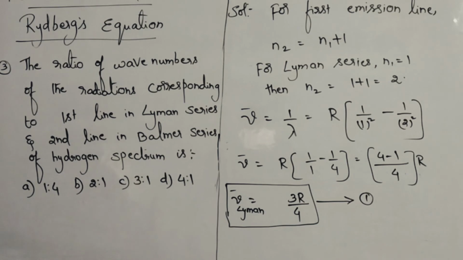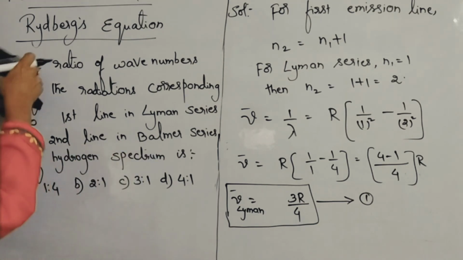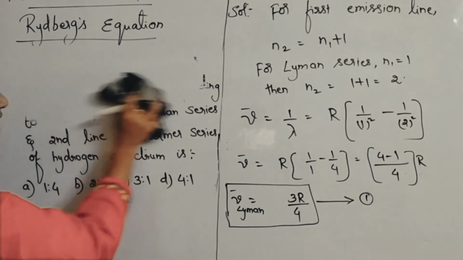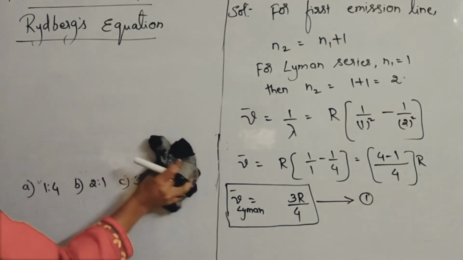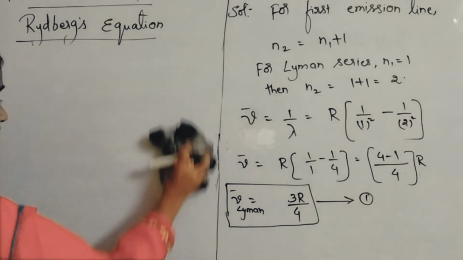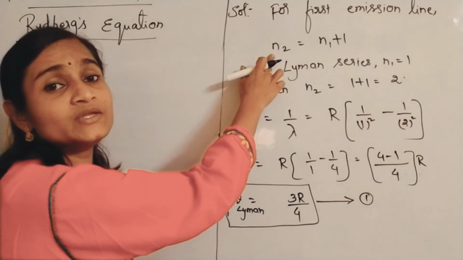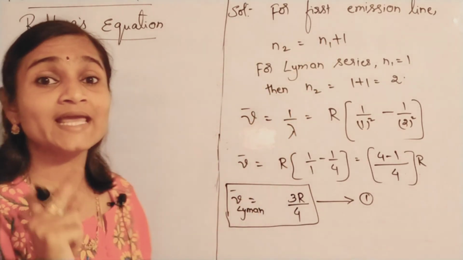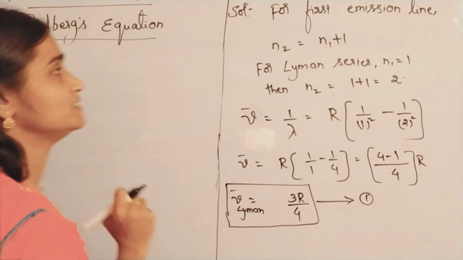Now you have to find the second line in Balmer series. That also you have to find. So for the second line, what will be the formula for N2? Do you remember? N1 plus 2. Please remember, if they are asking for the second line, N2 will be equal to N1 plus 2. For the first line, you have written N2 is equal to N1 plus 1. For the second line, N2 is equal to N1 plus 2. Please remember that.